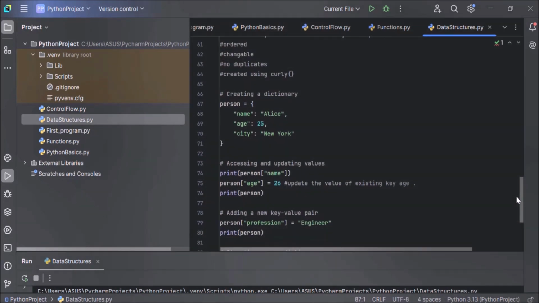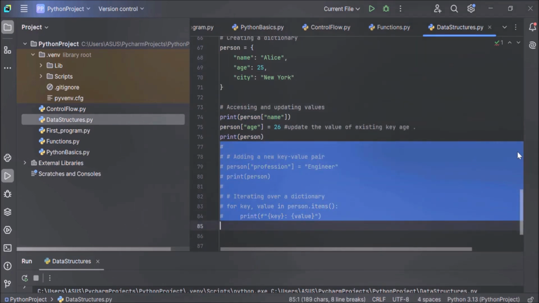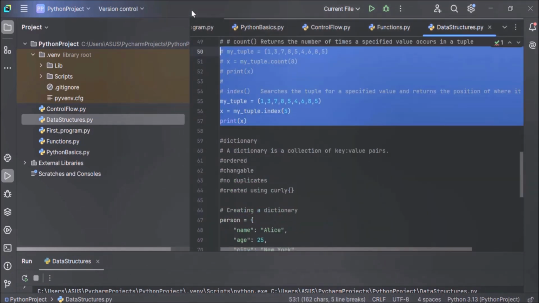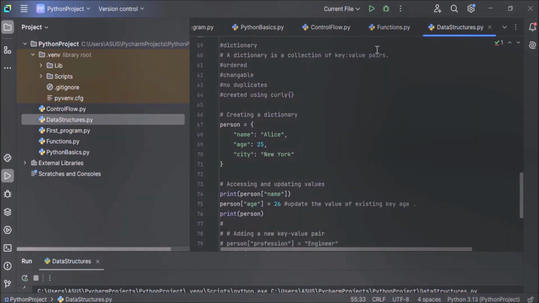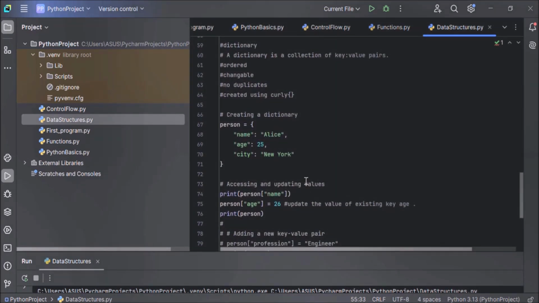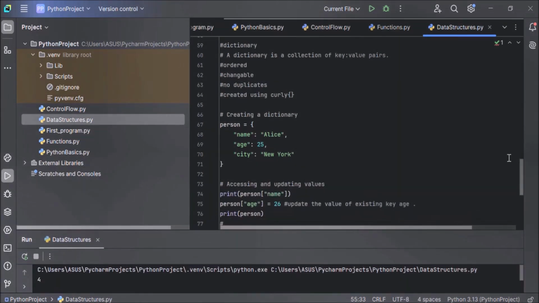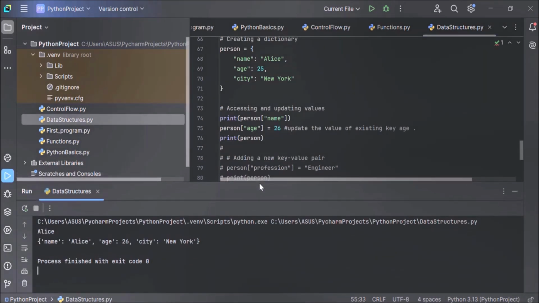So now let's execute the code and see the output. But before executing the code, let me comment out the code below creating dictionary. This code is not needed now, and the code above the dictionary is also not required now. So let's comment out this entire section. Now let's run the code. Current file, execute.